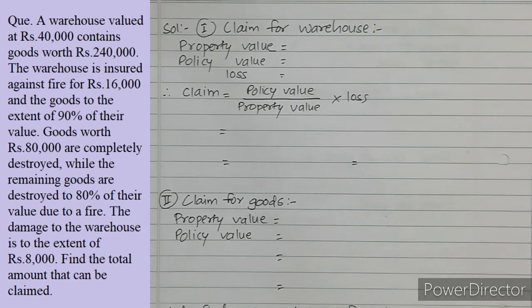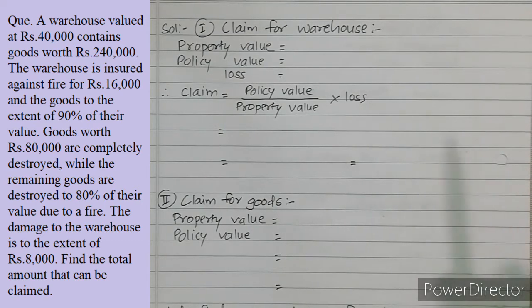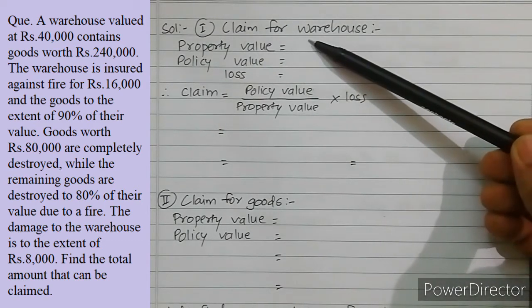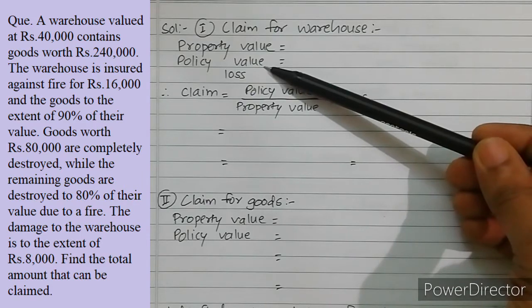So see, this example is actually divided into two parts. Claim for warehouse means the property value, policy value and loss.